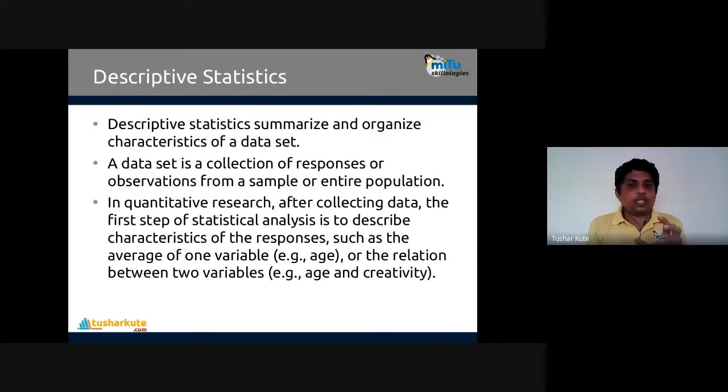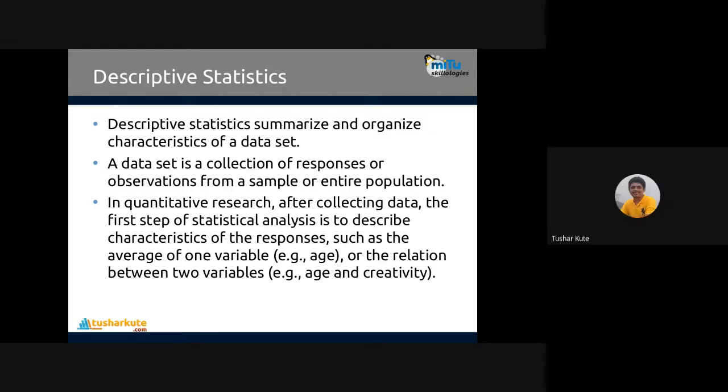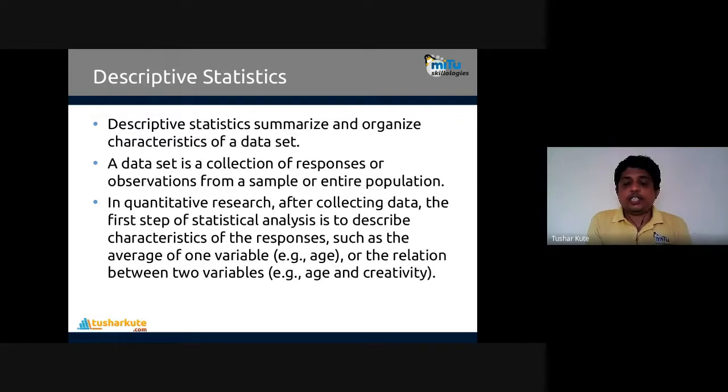So let's see how descriptive statistics is basically used. When you have to learn the data, remember, we need to learn how the data distribution is. To learn the data, descriptive statistics helps us do this operation. It summarizes and organizes the characteristics of the data set. Like in a quantitative approach, after collecting the data, the first step of analysis is to check the descriptive statistics of the responses. Like what is the average of a variable? So you can find what number the data is present around, and what the average of it is.